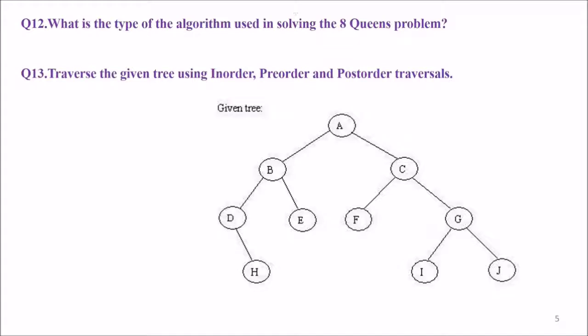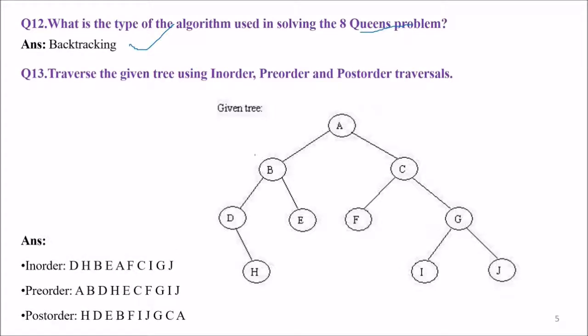What type of algorithm is used in solving 8 queens problem? It is backtracking. The answer is backtracking. Now traverse the given tree using in order, pre-order, and post-order. See, these are the answers.